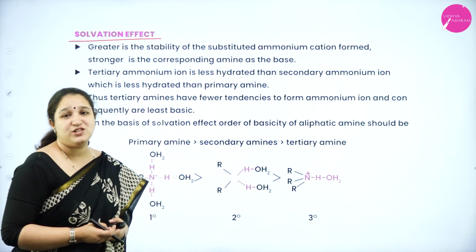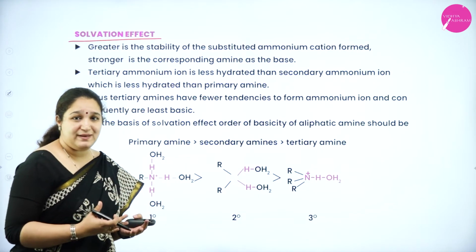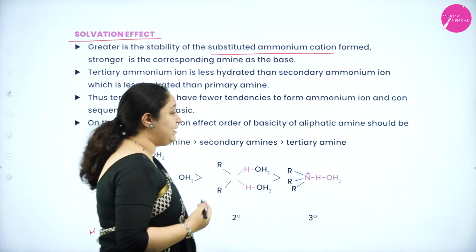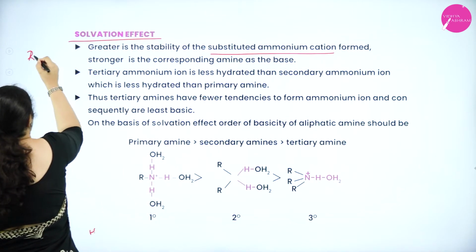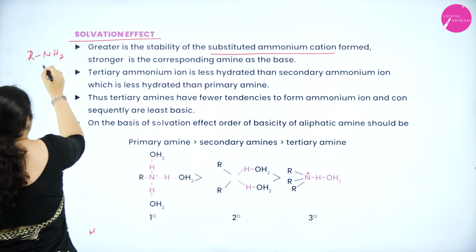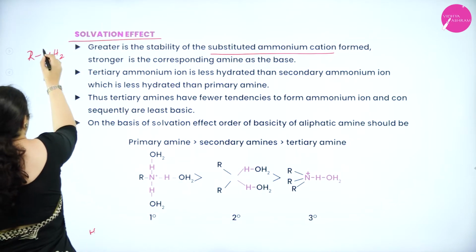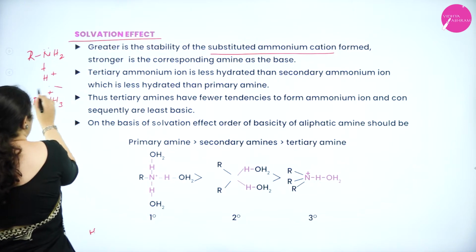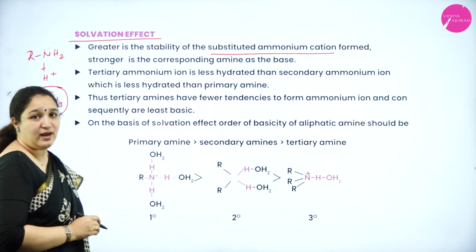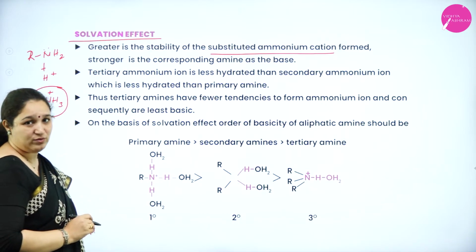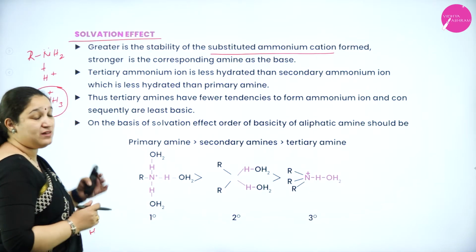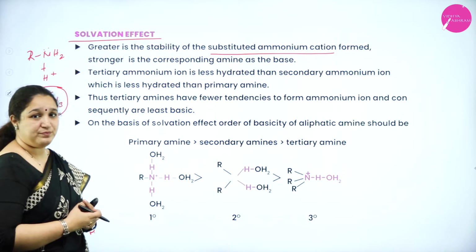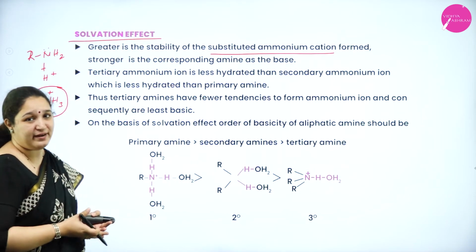Now under the solvation effect, the greater the stability of the substituted ammonium cation, the more basic the amine. For example, I have RNH2. This can take up an H plus ion to form RNH3 plus. So this is the substituted ammonium ion, the cation. So how stable this is, based on that we can tell the basic character. Okay, and also how well it is hydrated around.